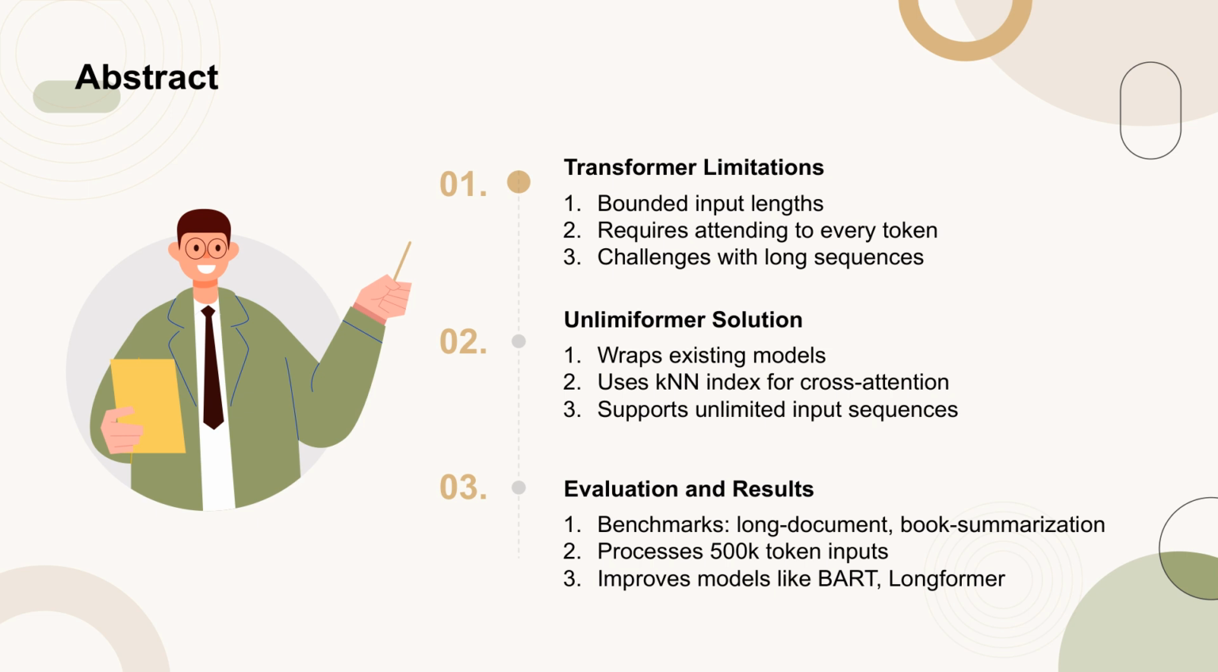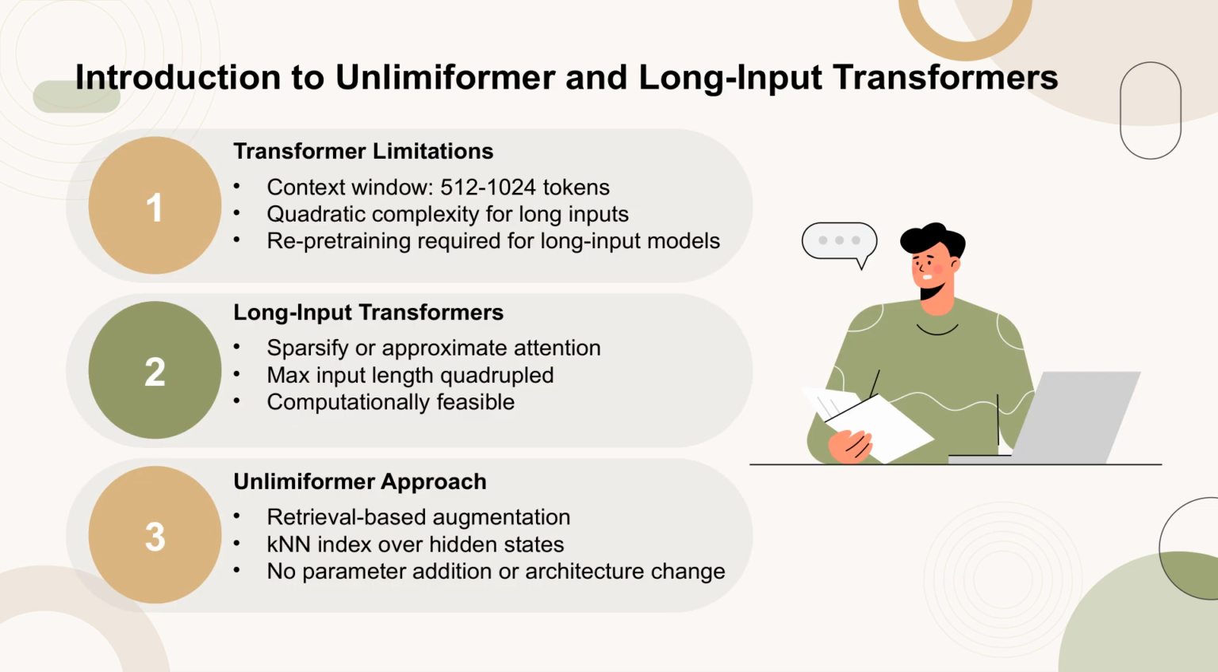The evaluation shows that Unlimiformer enhances models such as BART and Longformer by enabling them to handle unlimited inputs without requiring additional weights or code modifications. Transformers, while effective, have limitations in handling long sequences due to their context window sizes, typically ranging from 512 to 1024 tokens. This limitation arises from the quadratic complexity of self-attention mechanisms, making it impractical to scale naively.